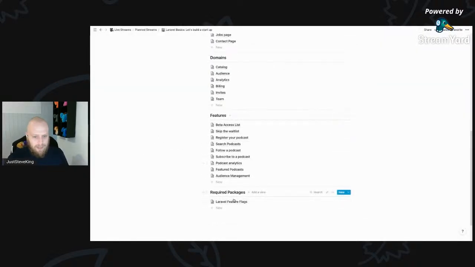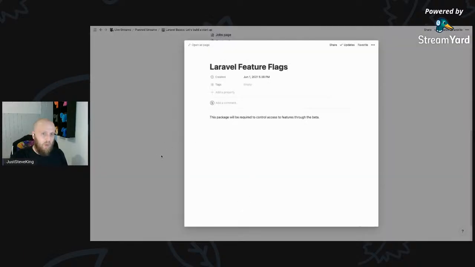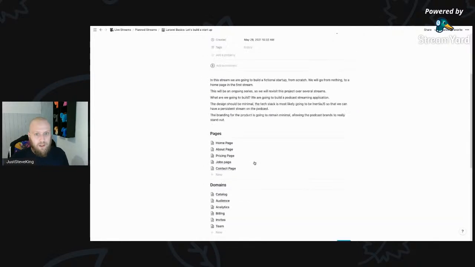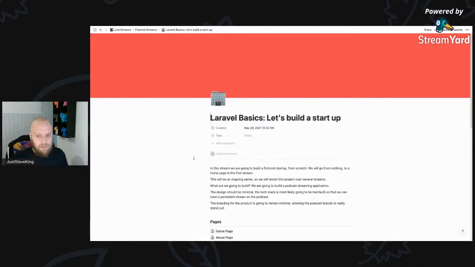And then required packages, I'm going to be building these up down the bottom. The Laravel feature flags, that's a package I'm working on in the background. I might segue at some point throughout this series to start working on that to make sure it's done. A nice simple way in Laravel to start using feature flags, basically. So that is what we're building. Now we should probably just get started.